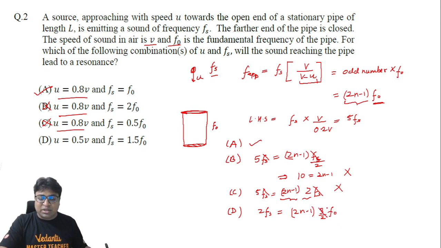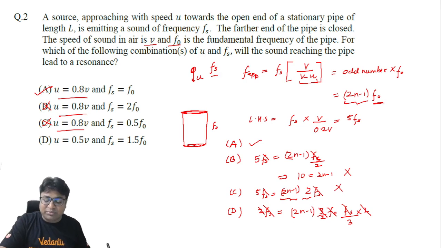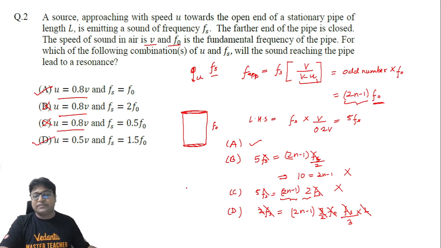I'm sorry, F naught here would become Fs divided by 1.5, which is Fs by 3 by 2. So this 2 and this 2 get cancelled, Fs gets cancelled, and 2n minus 1 equals 3, which is an odd number. So option D is satisfied.